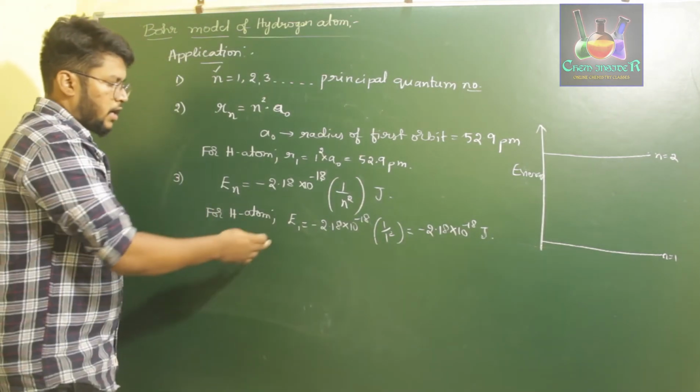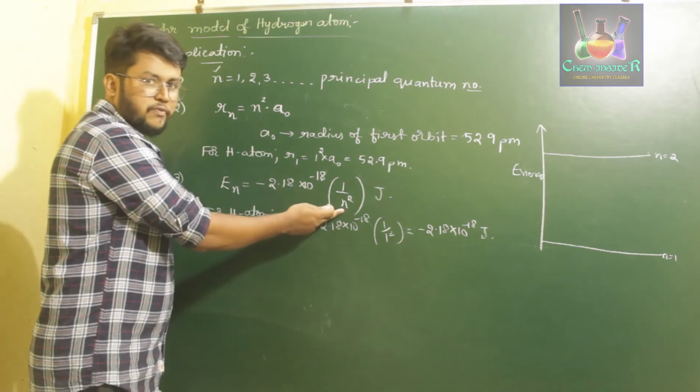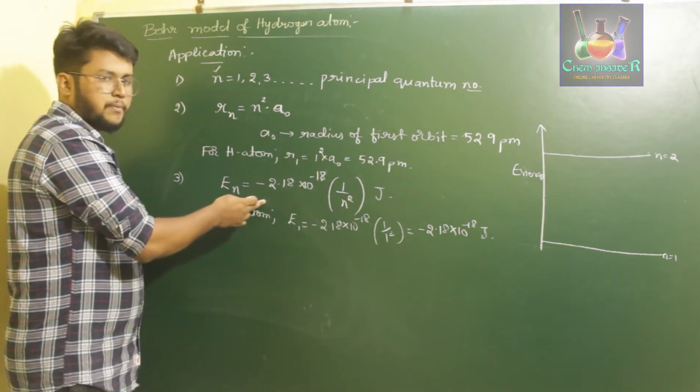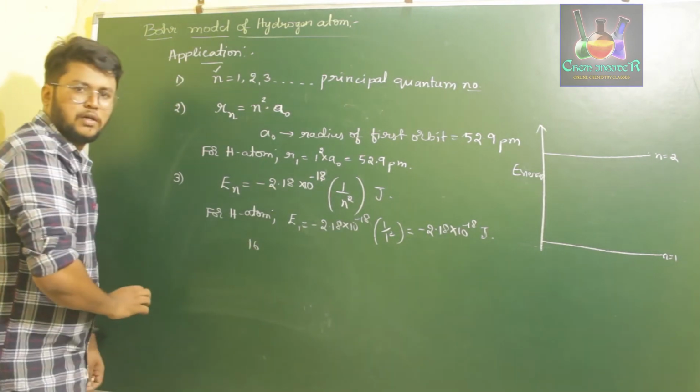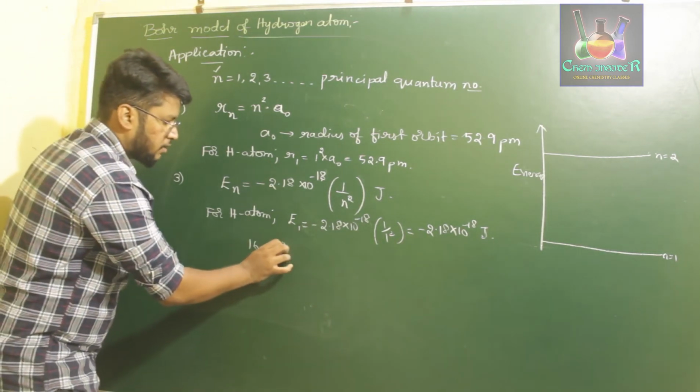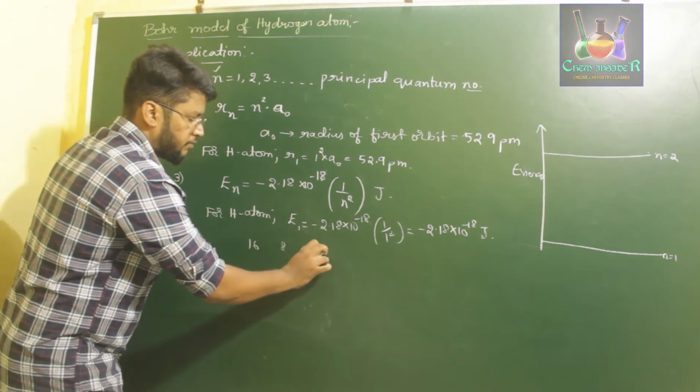As the value of n increases, the spacing decreases. If you consider 16, half of it will be 8, half of it will be 4 and half of it will be 2.